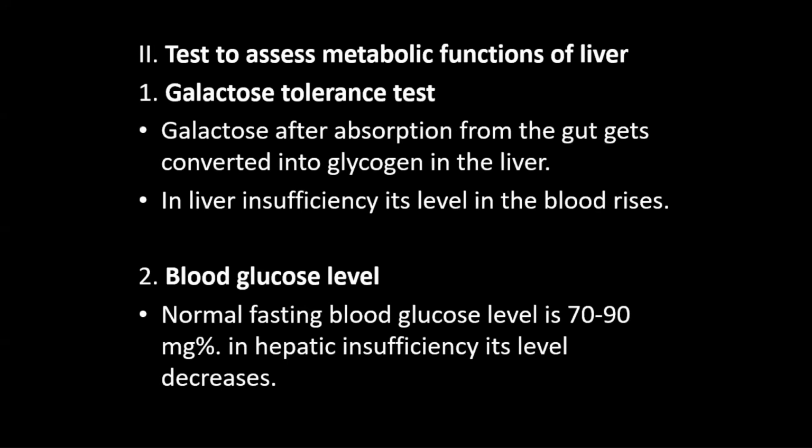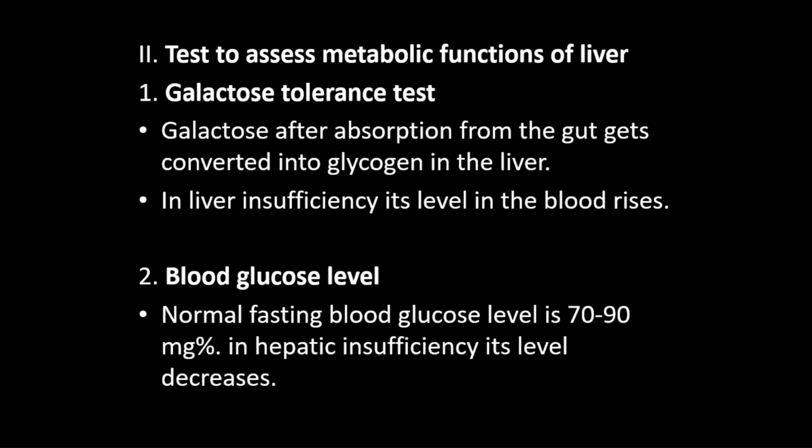When there is decreased blood glucose level, glycogen is converted into glucose. So if there is hepatic insufficiency or damage to the liver, then glycogen is not converted into glucose, so blood glucose level decreases.